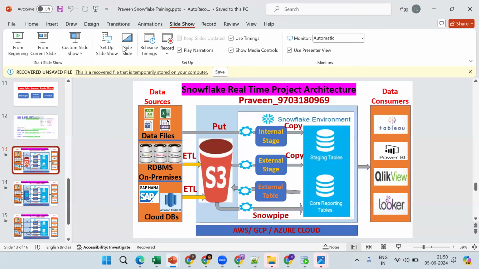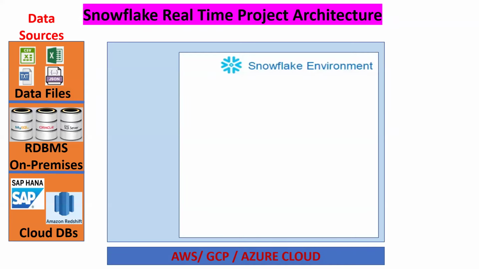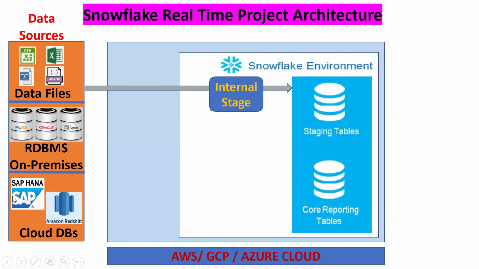Let me show you one more time. We are trying to bring data from different sources. This is called data migration: moving the data from different sources and putting it into Snowflake. And what type of data are we trying to migrate? The tables, the views, the logic, the procedures, and the functions.